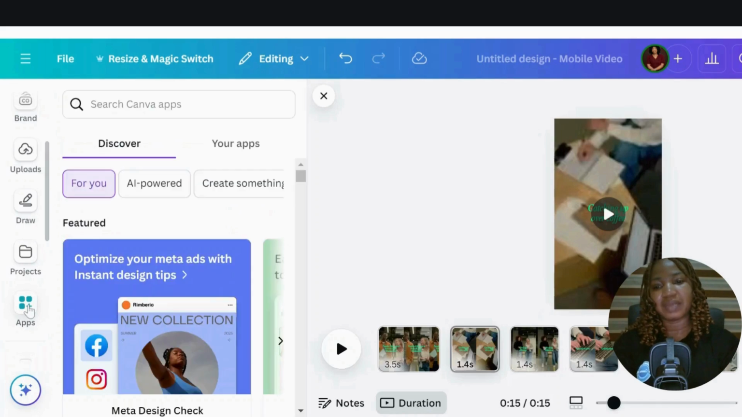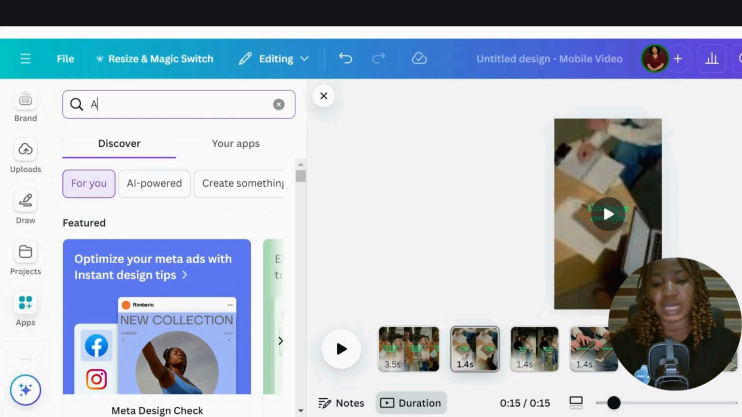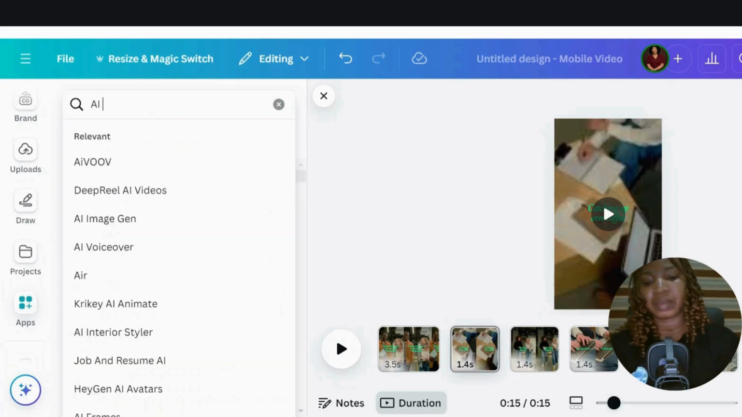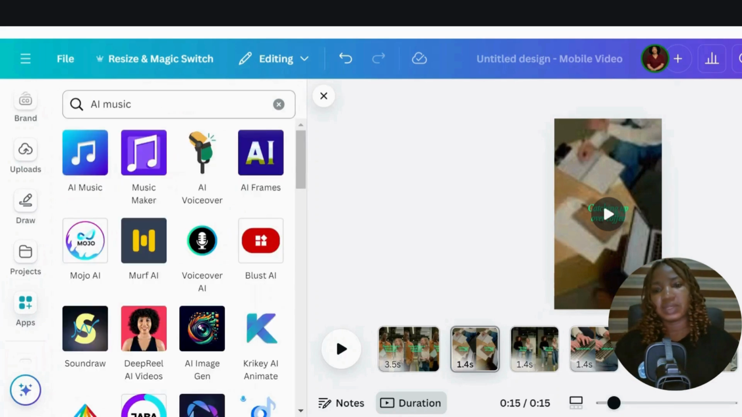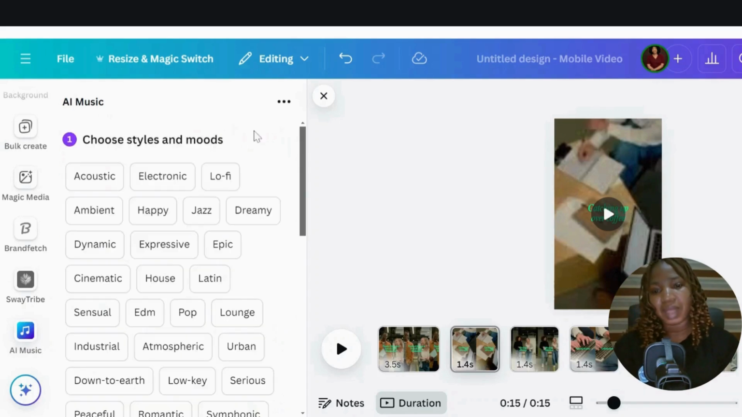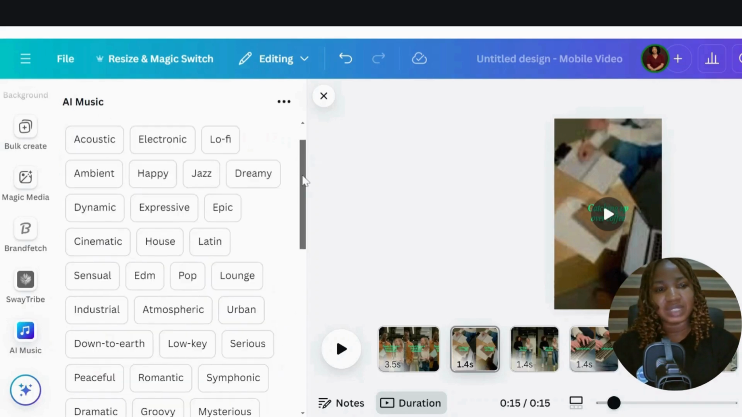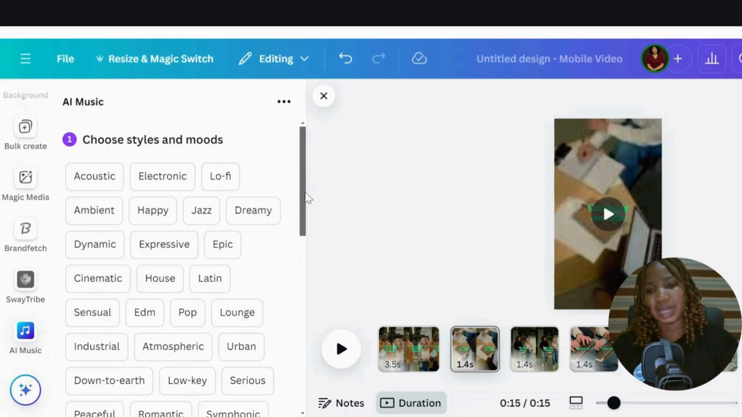to find the app that we need. So we're just going to search for the app. It is called AI Music. So just enter it. It is the first app that will appear with that prompt. So let's click. Now we want to add a sound to this video. Our video is about 15.9 seconds. So we need to add a sound that's about that length.